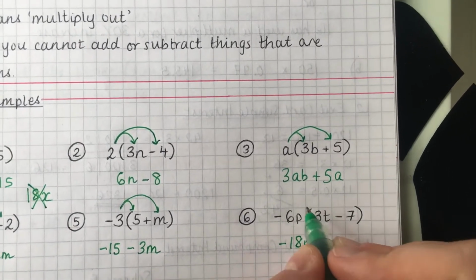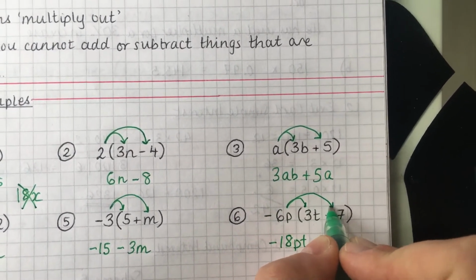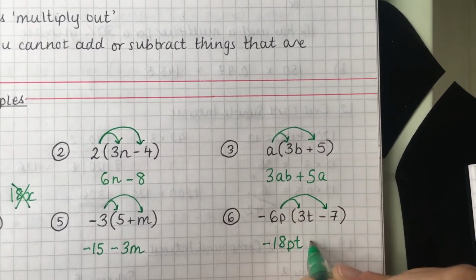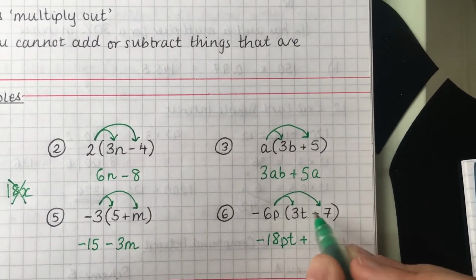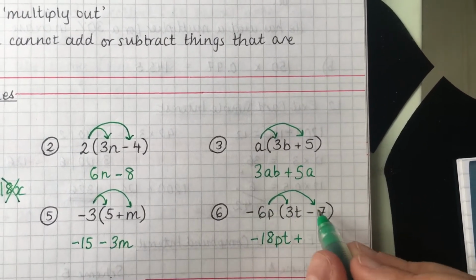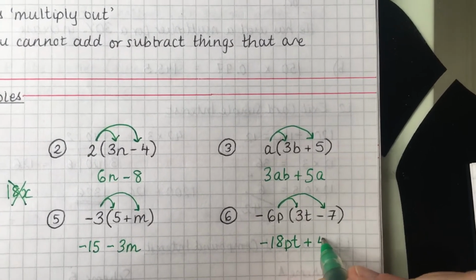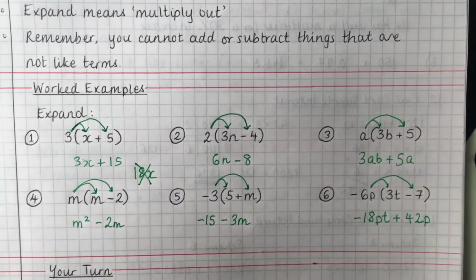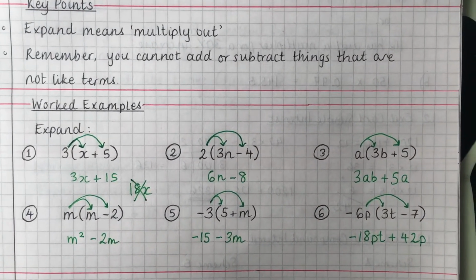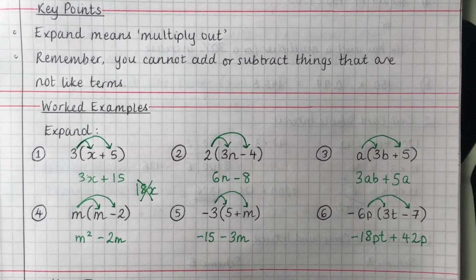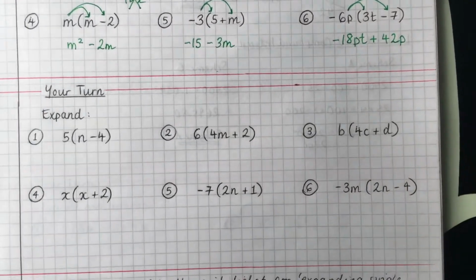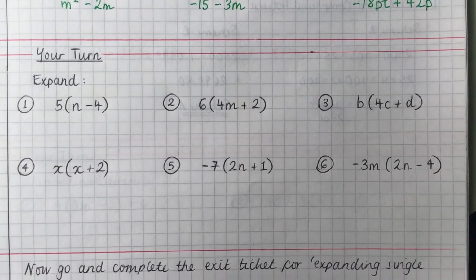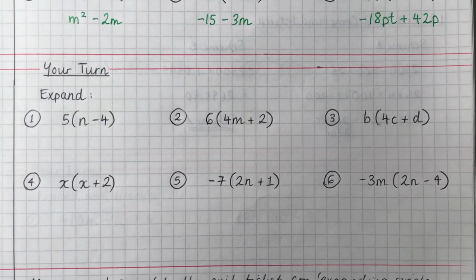Now be careful because we've now got minus 6p times minus 7. So we've got a minus times a minus, that's going to give us a plus in our answer. A minus times a minus is a plus. So minus 6 times minus 7 is plus 42, and don't forget to put that p at the end. So those are your 6 examples. Make sure that you've got all of those written down and that you've understood them. And now I'd like you to pause the video and have a go at these questions yourself. So do these in your book, pause the video, and in a second we'll go through them.